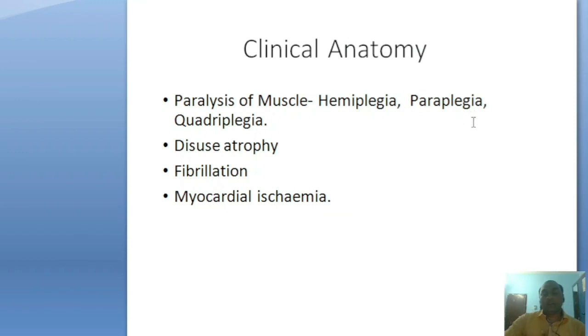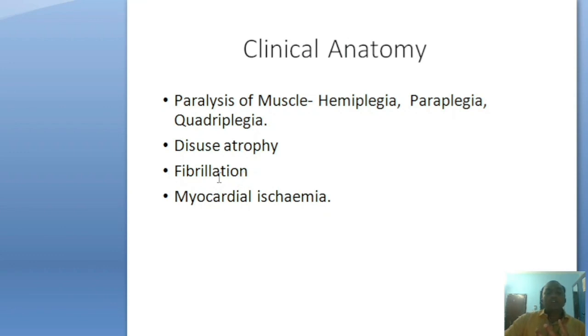Paraplegia: when either both upper limbs or both lower limbs are paralyzed. Quadriplegia: when both upper and lower limbs are paralyzed. Diffuse atrophy: when muscles are not used for a long time, the muscle becomes thin and weak. In old age, this type of atrophy is mainly found. Fibrillation: an abnormal contraction of cardiac muscle, so the cardiac muscle is not pumping the blood.